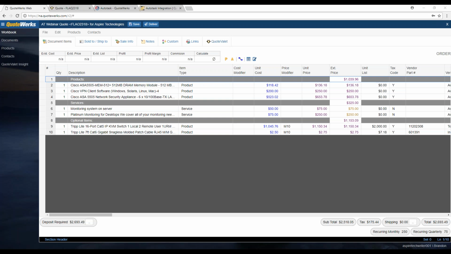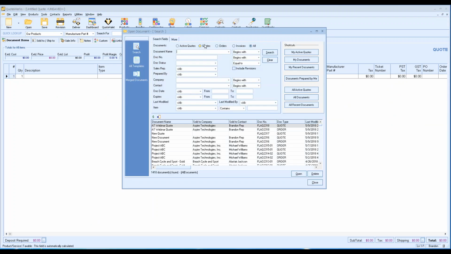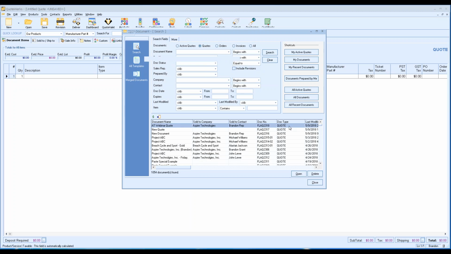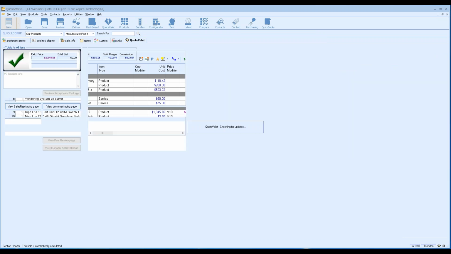Okay. Last thing I wanted to demonstrate is if I wanted to open this document in QuoteWerks Desktop. If we switch over to QuoteWerks Desktop and I go to my open window here, and we'll just do our quotes, you can see there's our Autotask webinar quote. And if I double click on it, you can see it'll open that document in QuoteWerks Desktop.